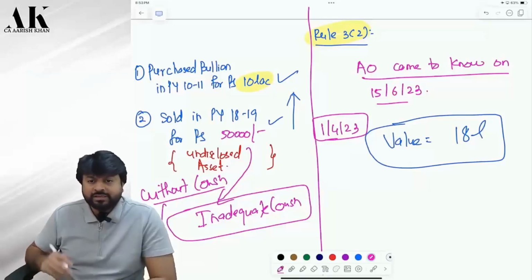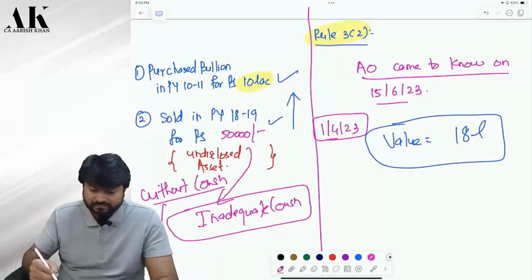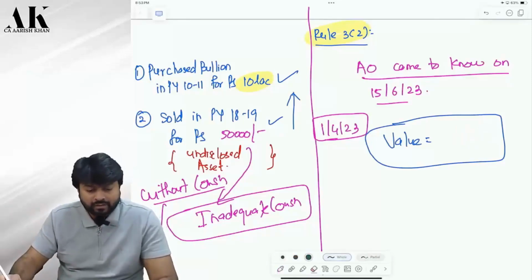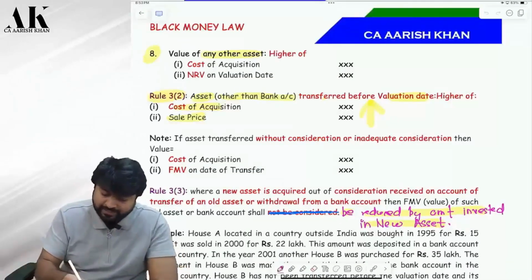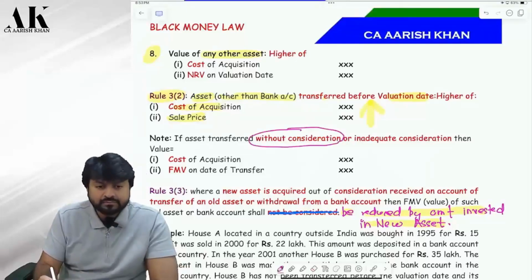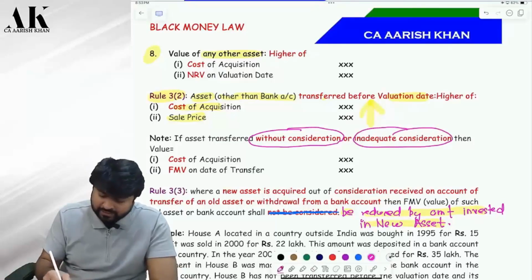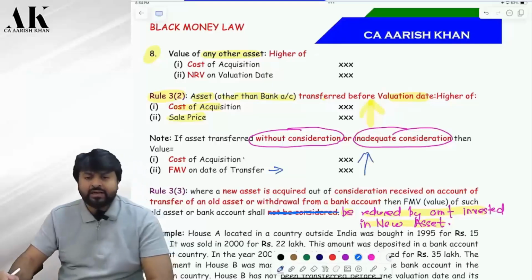So if you have sold something before the valuation date for inadequate consideration or no consideration, then you cannot take whichever is higher of cost and sale price. If the asset is transferred without consideration or for inadequate consideration, then you have to take cost or FMV on the date of transfer, whichever is higher. Are you clear?